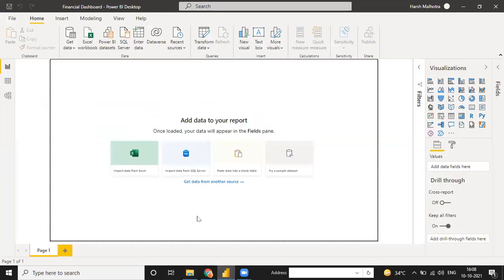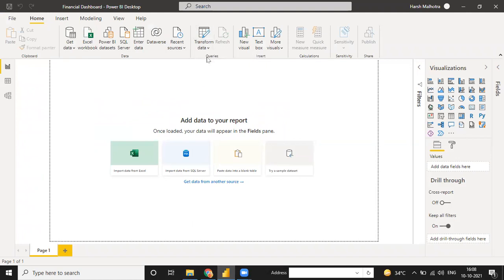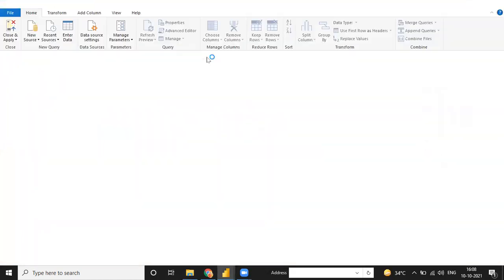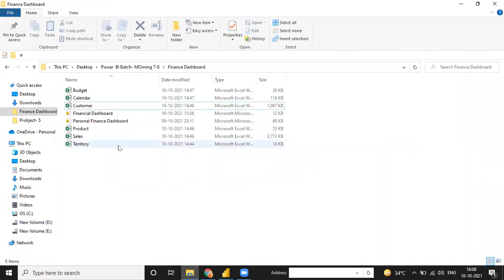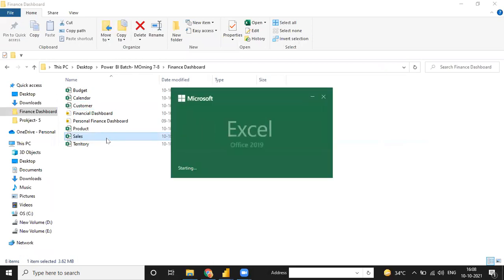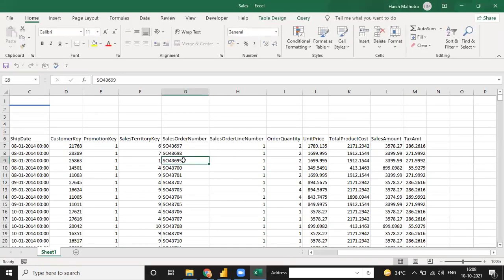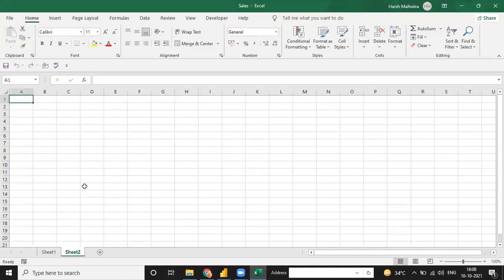This is my Power BI screen. So I'm just going to go to Transform, and I'm going to add all these steps. So first I click on one table like the sales table. Right now I'm not uploading. I'm just adding one second page here and writing it here as steps.